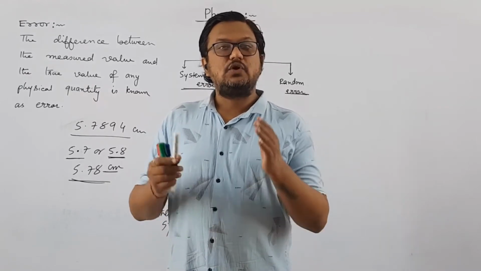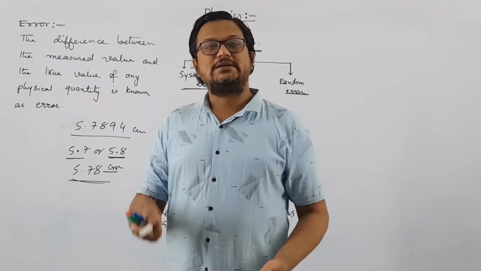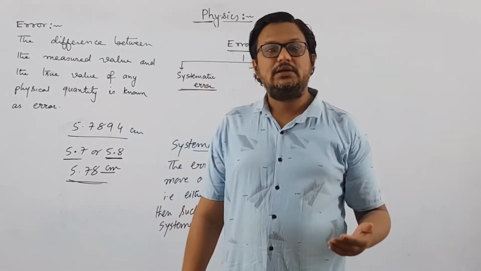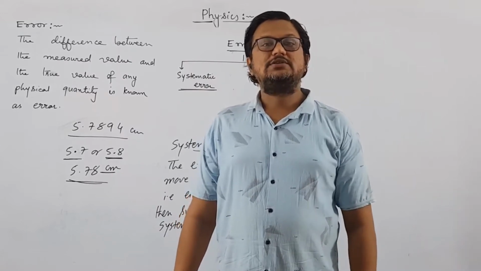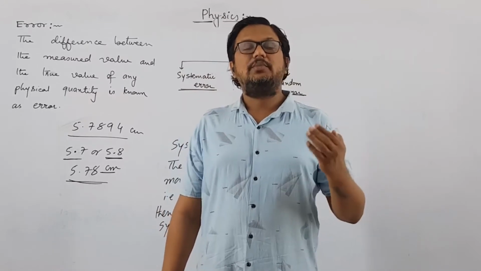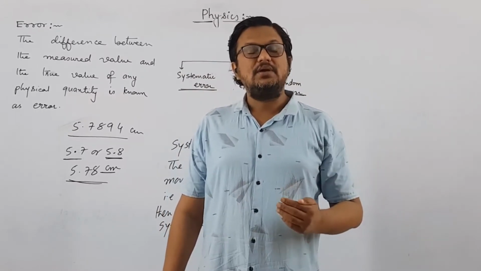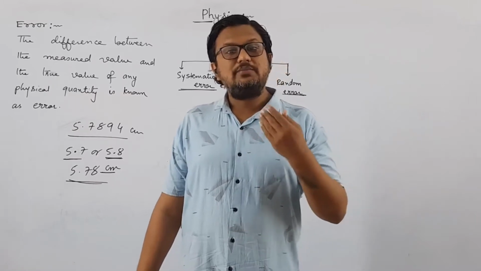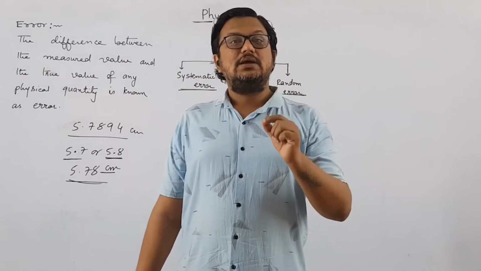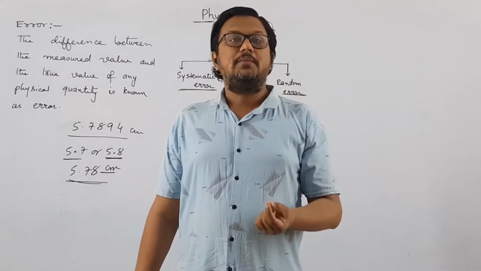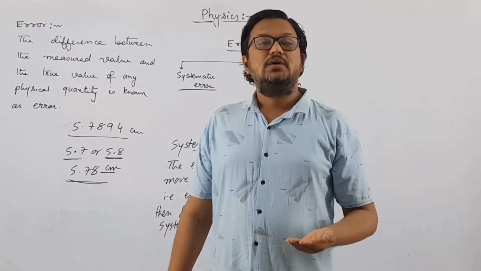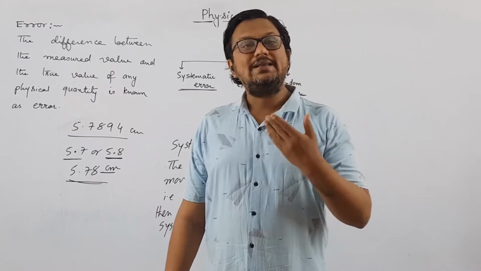Now we are going to discuss what we mean by positive or negative and only one direction, right? Suppose we want to measure the weight of any object, and that weight machine is already showing minus 100 gram. That is, it is not showing 0, but minus 100 gram. Then if you keep on measuring weight, the weight measured by it will always be less than the original weight by 100 gram. Say for example, if you are measuring a weight of 1 kg, then it will give you only 900 gram.